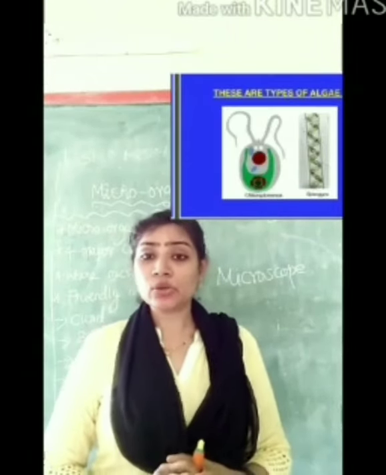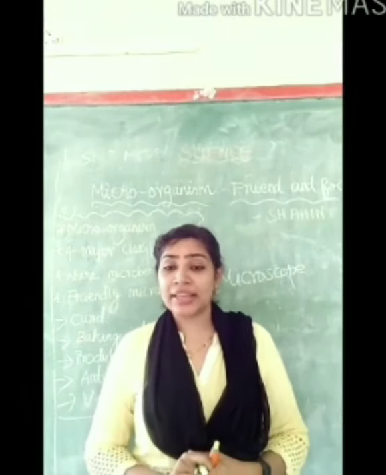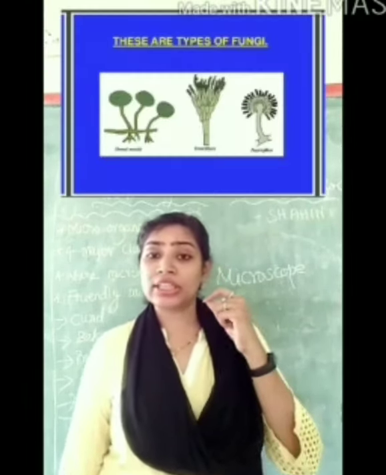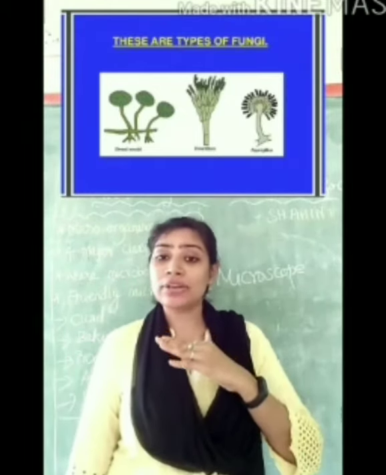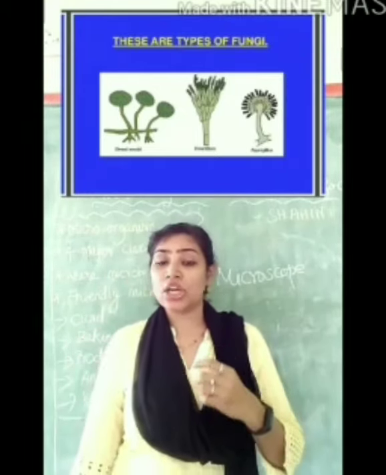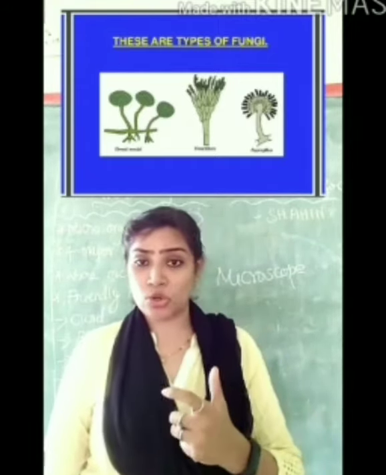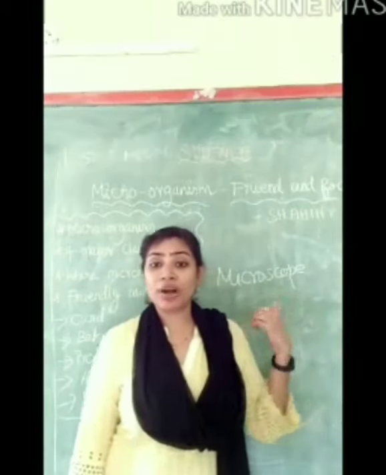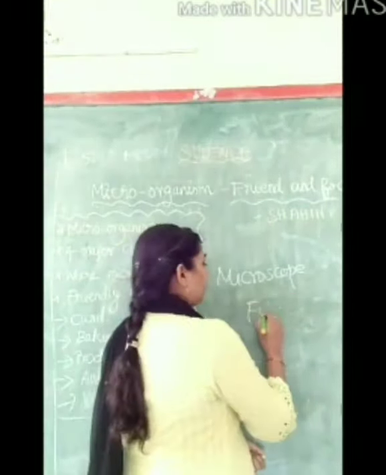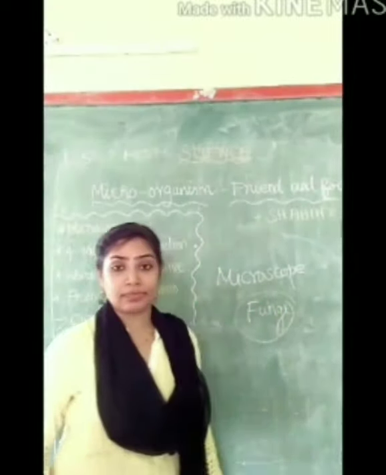But we can see the fungi with the help of a magnifying glass. For example, if you leave bread for 2 days, you can find the growth of fungi, bread mold, on your bread pieces, which comes under microorganism.